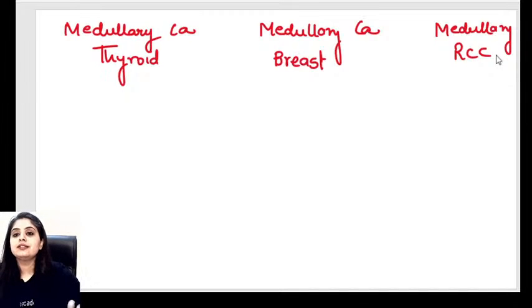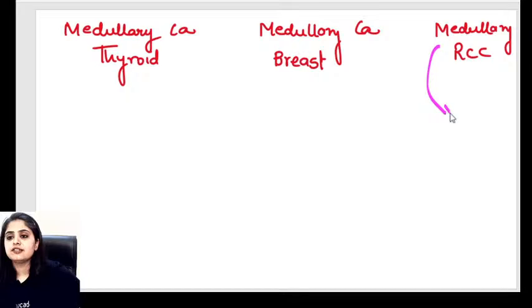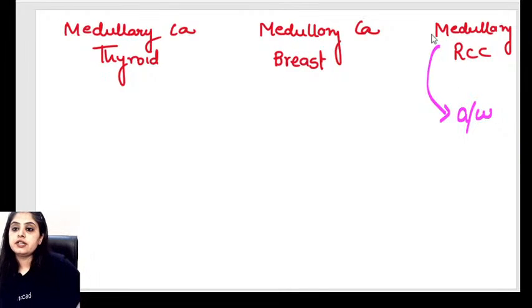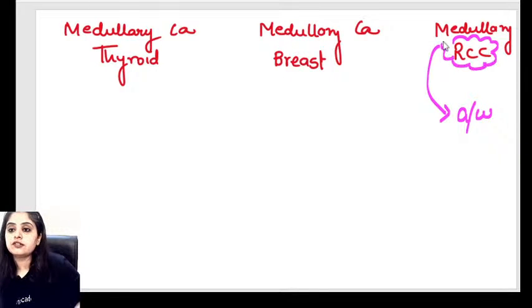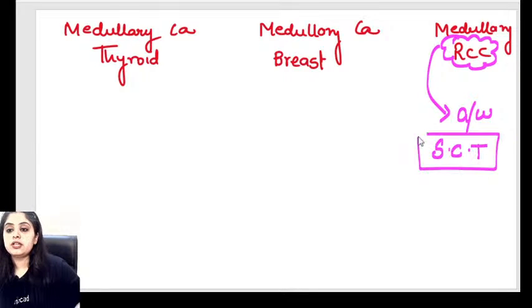And I want to take this opportunity and actually tell you and revise with you all the MCQs that come with these medullaries. I think the MCQ for medullary RCC I taught you yesterday, day before yesterday in the Kickstart morning session. What kind of hematological disorder is this associated with? Medullary renal cell carcinoma. Very good. Everyone remembers? Sickle cell trait, excellent. Sickle cell trait patients have medullary RCC. That is the question that you get on this.